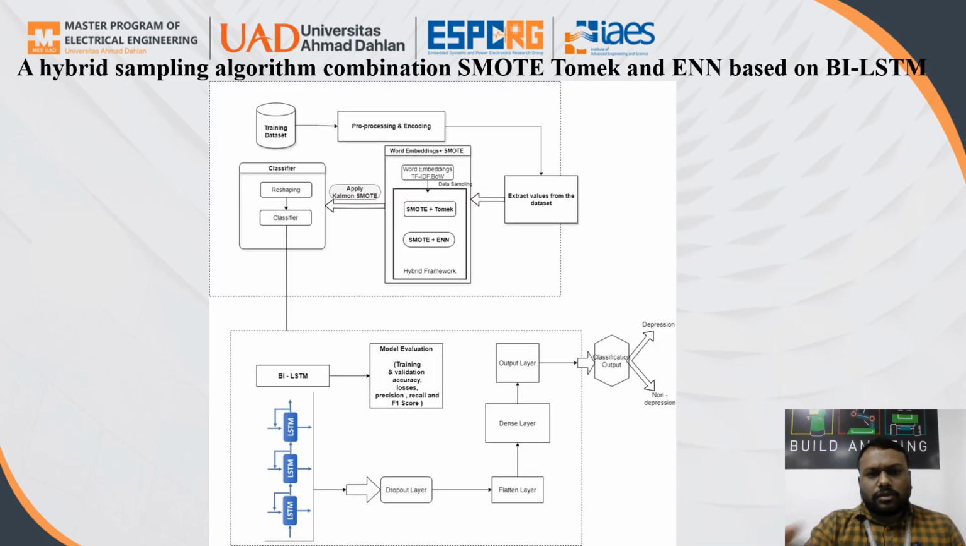This is our methodology block diagram. Initially we start from the training dataset. First we start with the pre-processing work. In pre-processing, we perform basic operations like stemming, lemmatization, and so on. After pre-processing, we apply feature extraction, where the extracted values go to BoW and TF-IDF for word embedding. That is the feature extraction step.